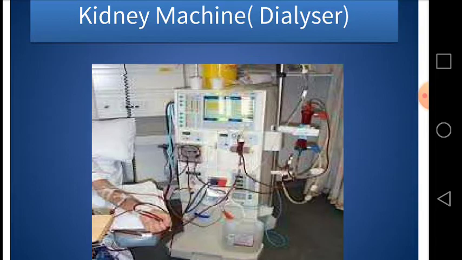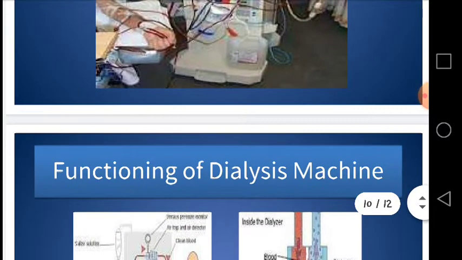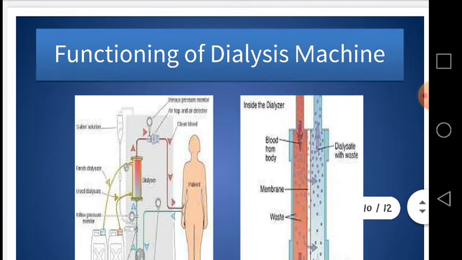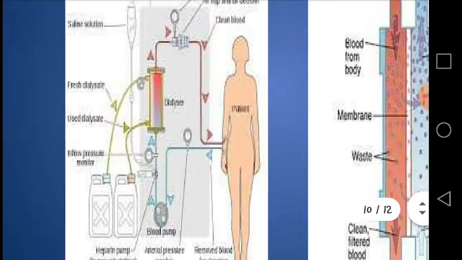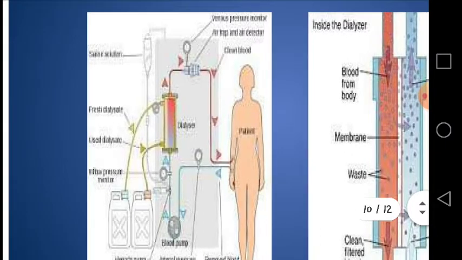The general construction of this dialysis machine is as follows. You can see from this diagram. Before a patient is put onto the machine, a saline solution that has the same water potential as the blood is passed through the machine and all the tubes to prime the machine to receive the patient's blood.